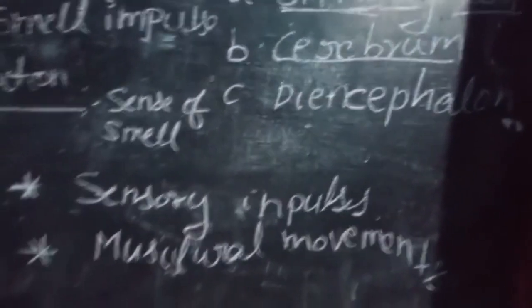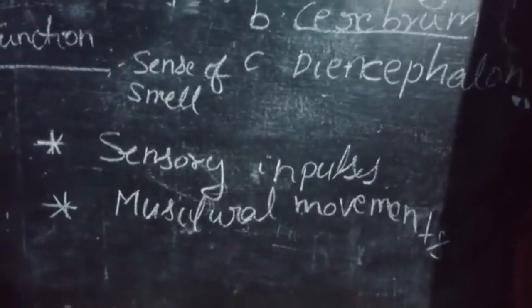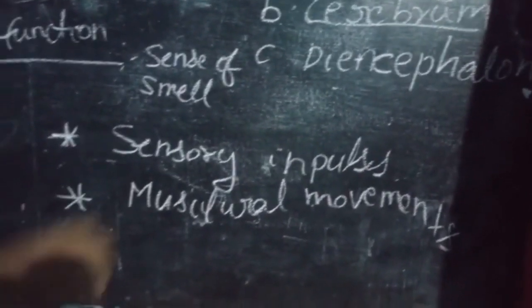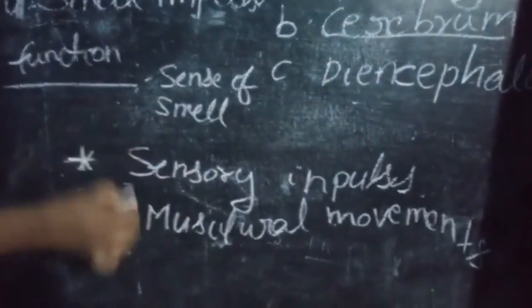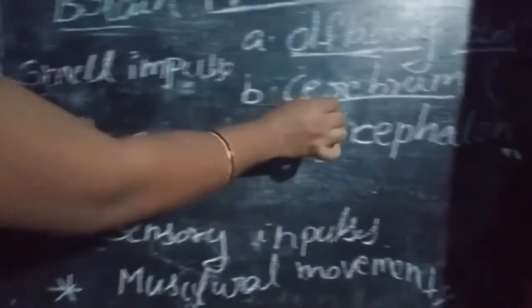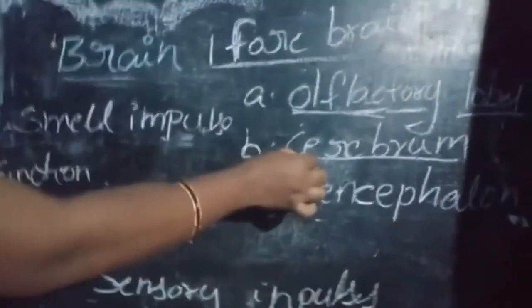And the third one is neither clearly sensory nor motor in function. These are the three functions of the cerebrum. Again, I will repeat the cerebrum functions.